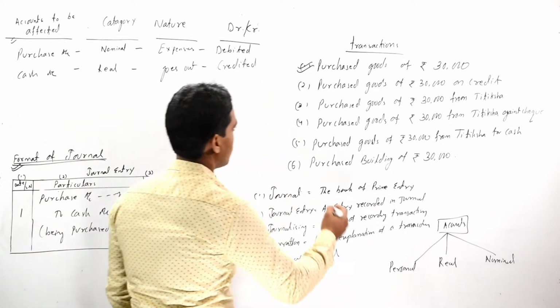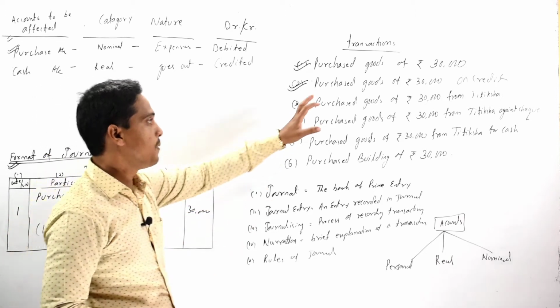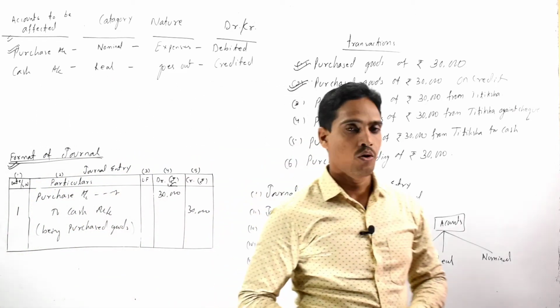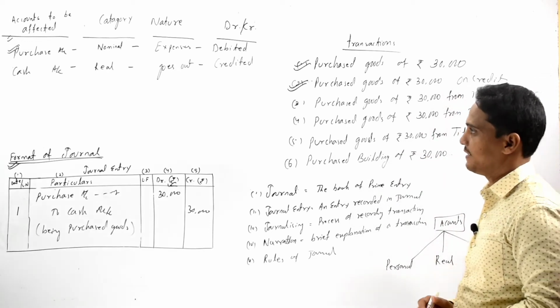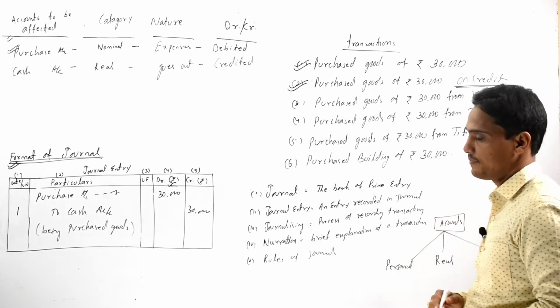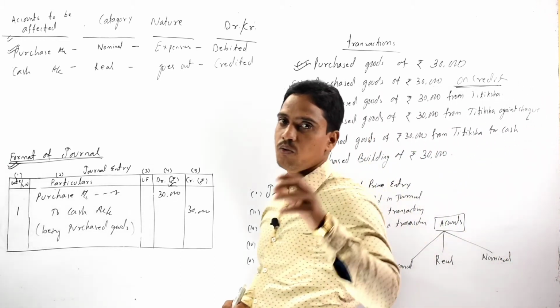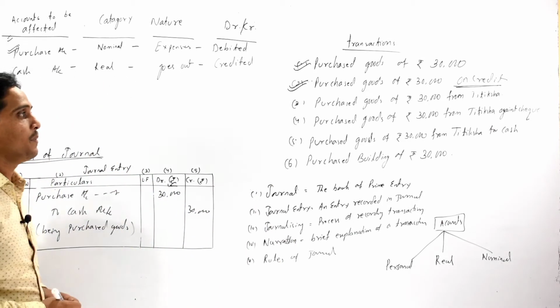Now come to our second transaction, that is purchased goods of rupees 30,000 on credit. Here it is specifically mentioned that we are purchasing the goods on credit without making any payment.